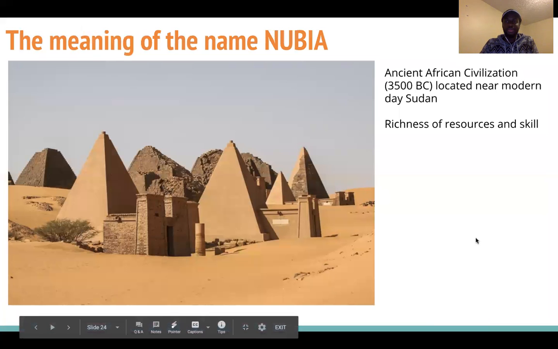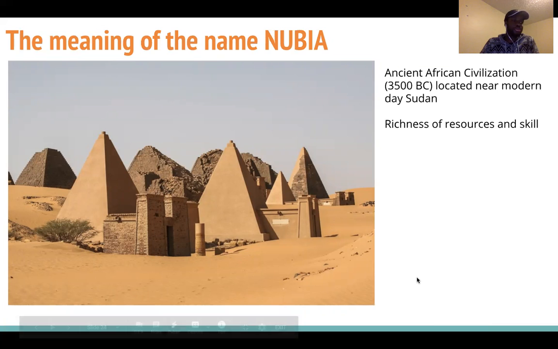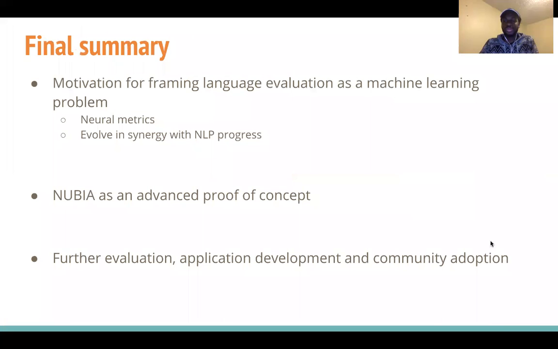And the meaning behind NUBIA is that it's actually a name of an ancient African civilization from 5,000 years ago that was around modern day Sudan. And we just want to highlight the richness of resource and skill that the African community can bring to ML.